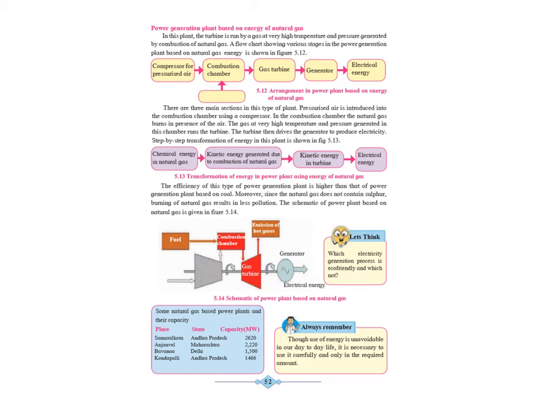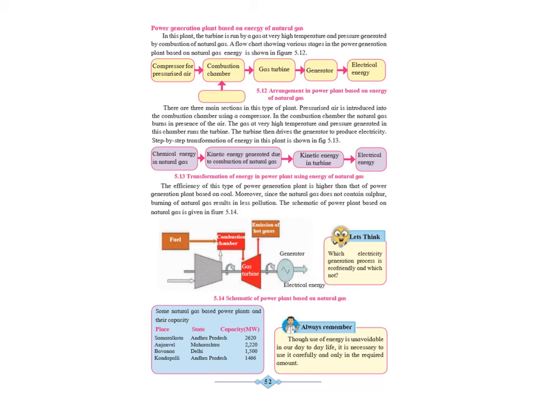Power generation plant based on the energy of natural gas. In this plant, the turbine is run by a gas at a very high temperature and pressure generated by the combustion or burning of natural gas. A flow chart showing various stages in the power generation plant based on natural gas energy is shown below.